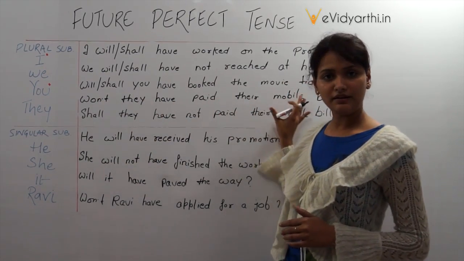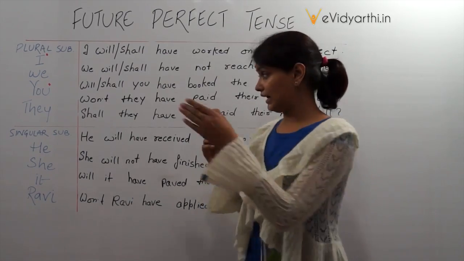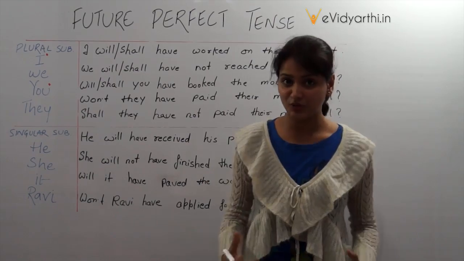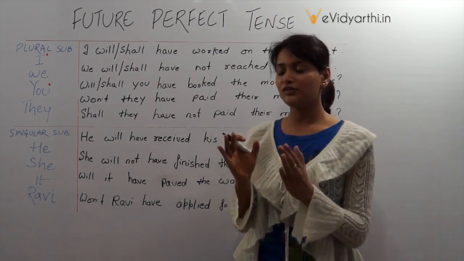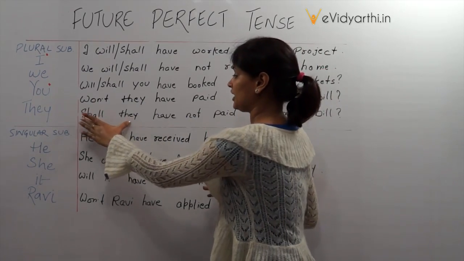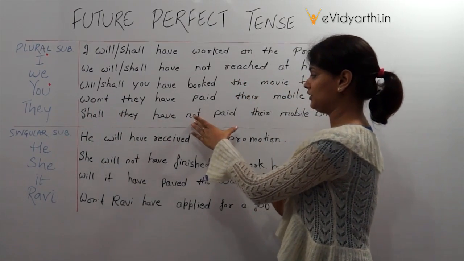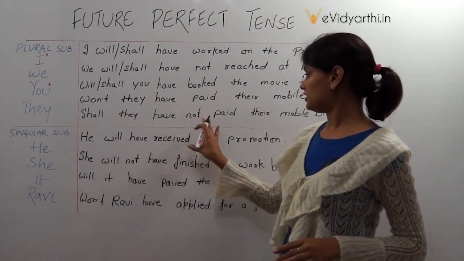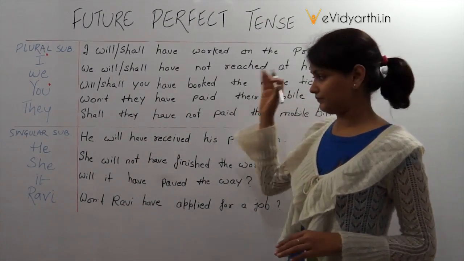Won't they have paid their mobile bill? And when we use shall, asking a question in negative formation, we just separate shall and not, and put the subject. Shall they not have paid their mobile bill? Shall they not have paid their mobile bill?